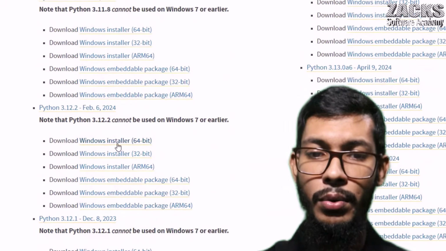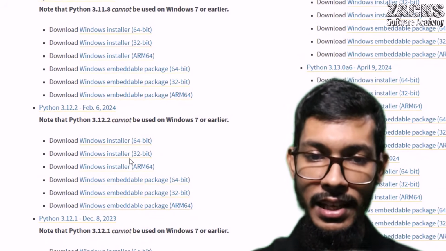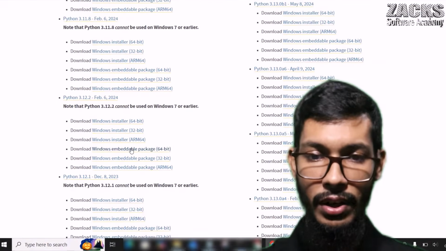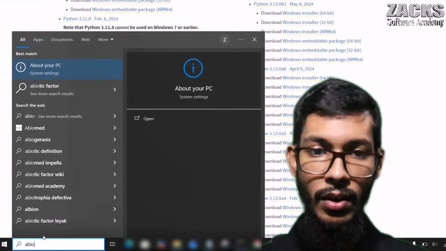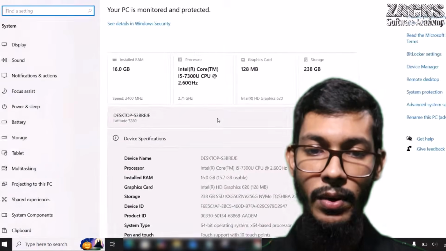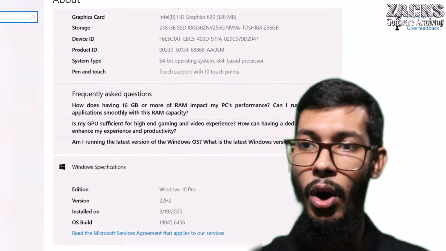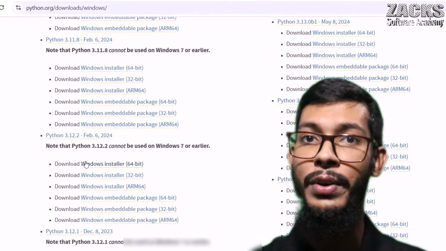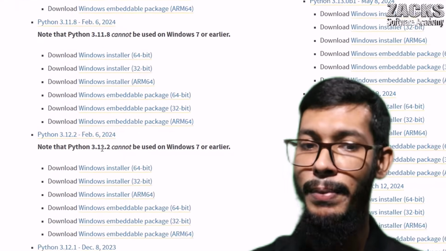It is telling: download Windows installer 64-bit. If your operating system is 64-bit, you can simply click here. If your operating system is 32-bit, simply click here, right? If you don't know whether your system is 32-bit or 64-bit, go to the About section, about your PC. Simply you will find it here. Are you observing system type 64-bit? Very easily you can understand whether your operating system is 64-bit or 32-bit. Now let me click here. We are going to download Python. The major version is 3, then what, micro version or minor version?